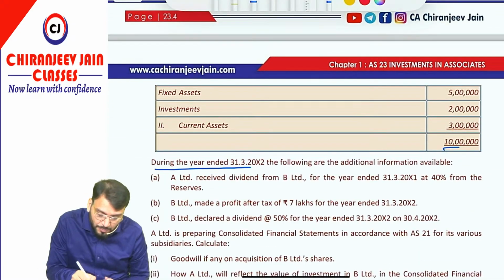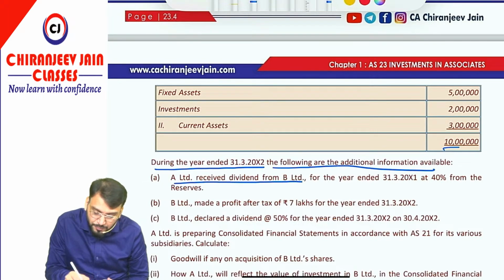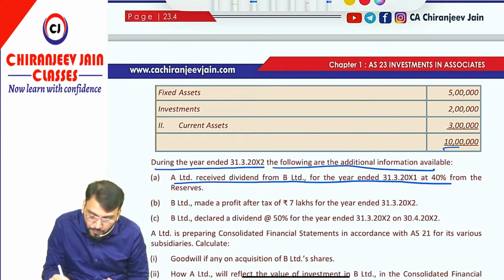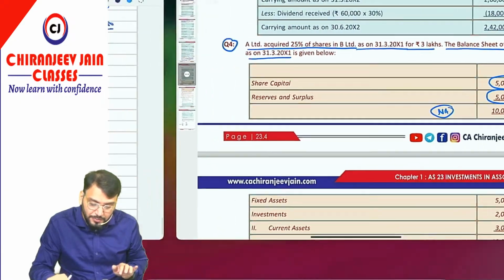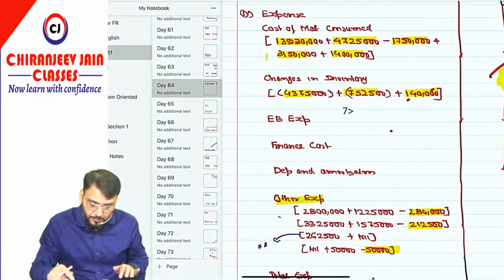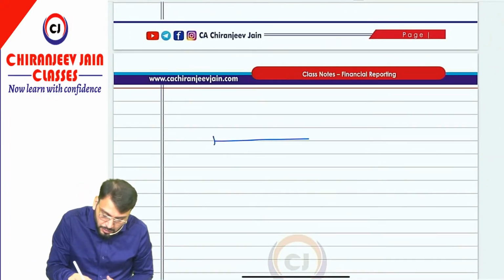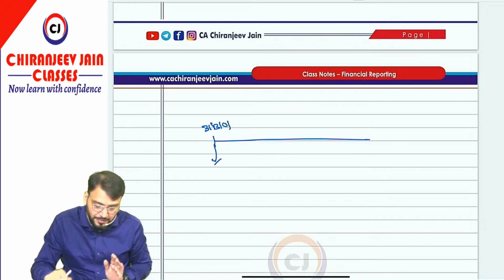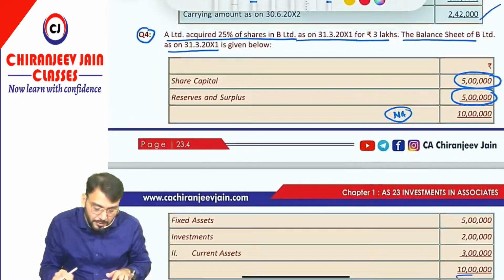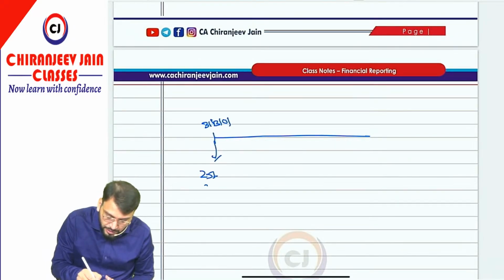During the year ended 31st March 2002, the following additional information is given. A Limited received dividend from B Limited for the year ended 31st March 2001 at a rate of 40% from the reserve. Correct? Means what they want to say? That they have acquired on 31st March 2001. If you see the timeline, this is 31st March 2001 and they have acquired 25% share for rupees 3 lakh.